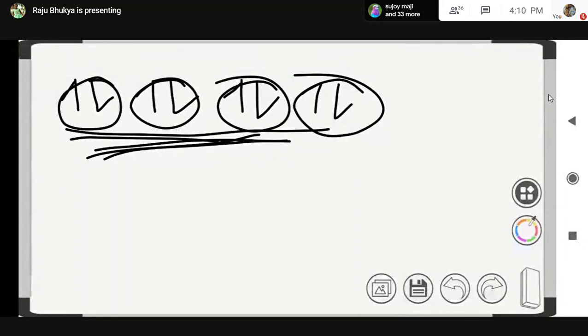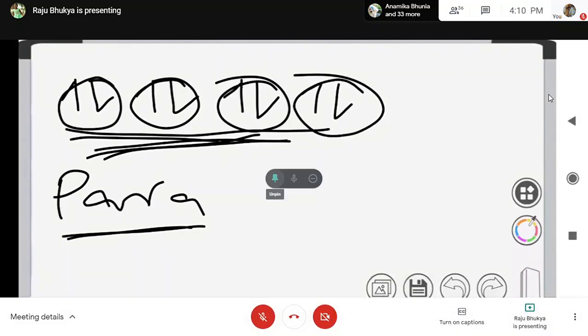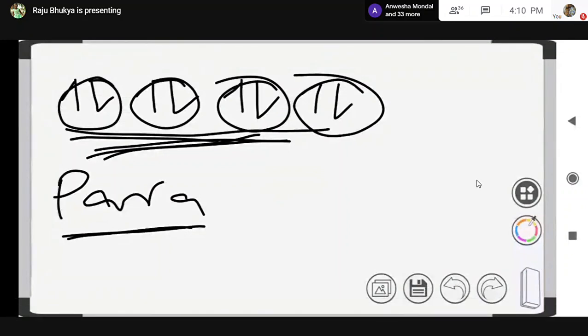Next, paramagnetic substances. Paramagnetic substances are weakly attracted by the magnetic field. Diamagnetic substances are weakly repelled by the magnetic field, whereas paramagnetic substances are weakly attracted by the magnetic field.